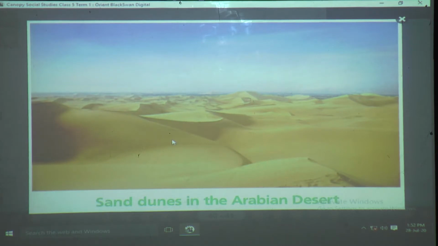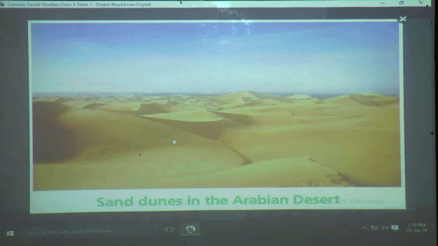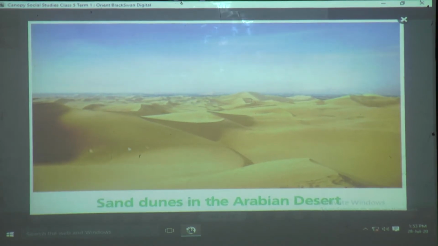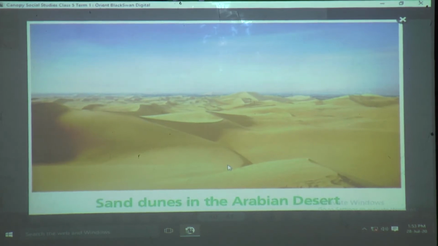When the wind is blowing, the dust particles are carried along with the wind and settle down on the rock which is coming in front of the wind. What obstacle comes in between? The dust particles start settling on those stones, and it starts collecting, and then a small hill or a small dune is formed. Can you see these curves here? See how these dunes are formed. This way the sand dunes are formed.